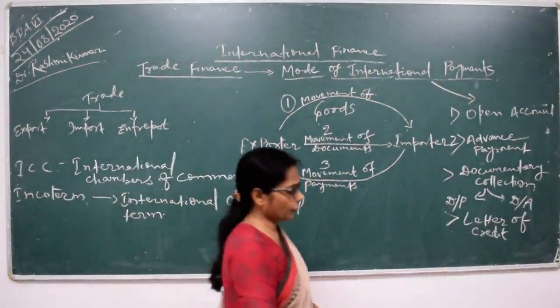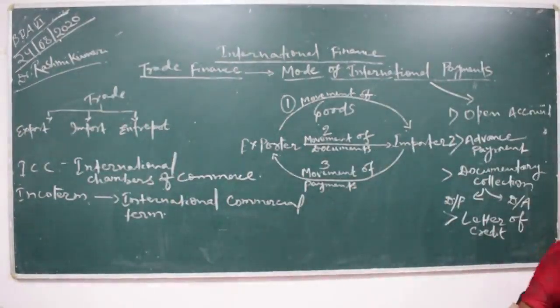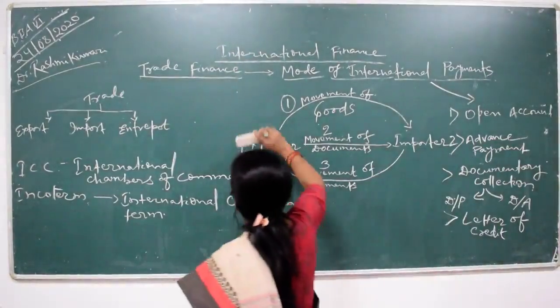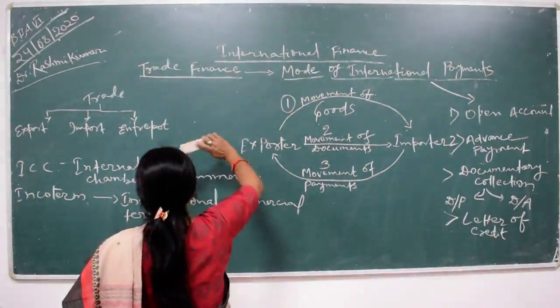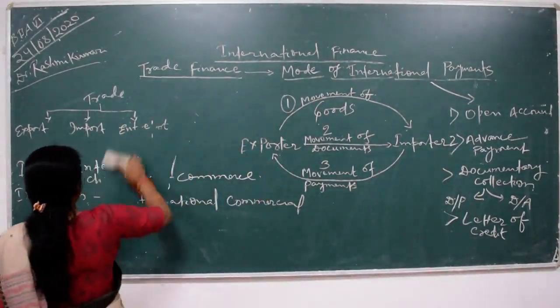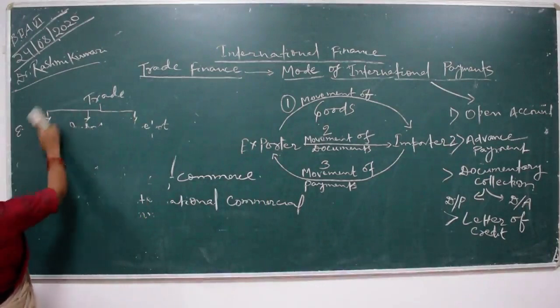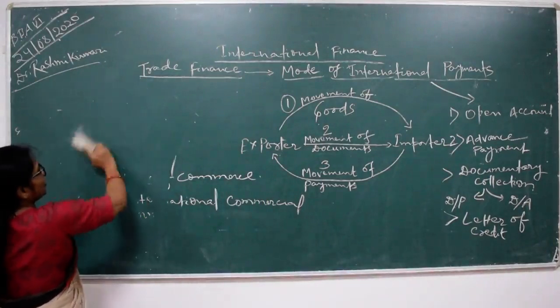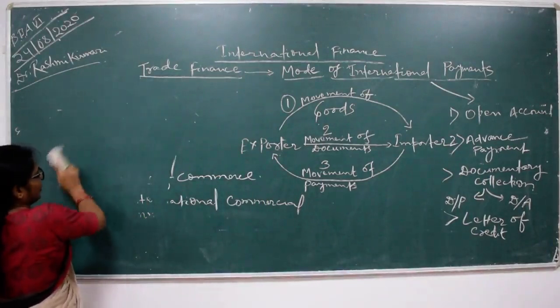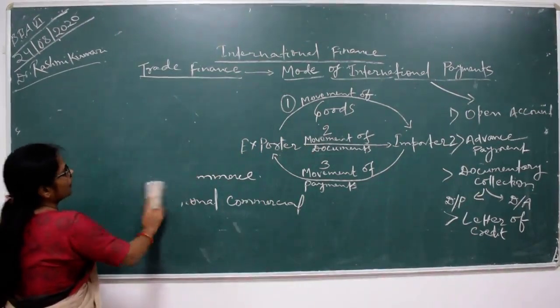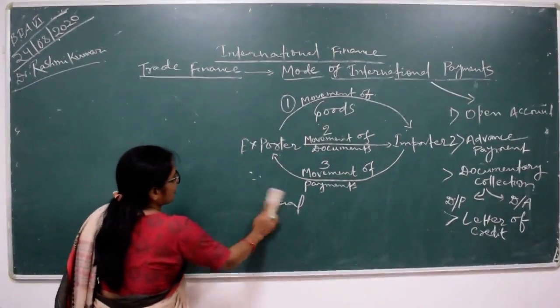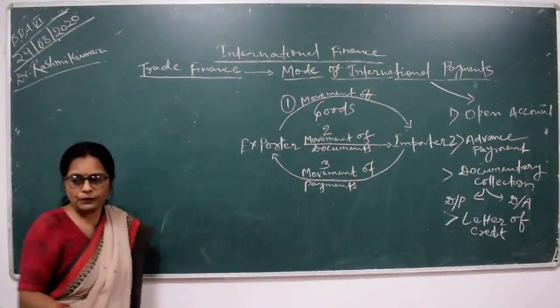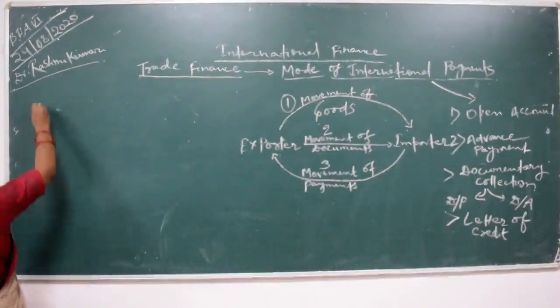Basically in trade finance, the role of documents is very beneficial. There are 4 types of documents categorized in international trade at the level of trade finance. Just for example, 4 levels. What is that?